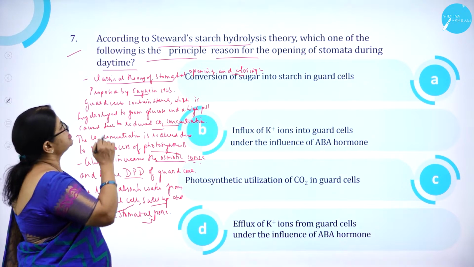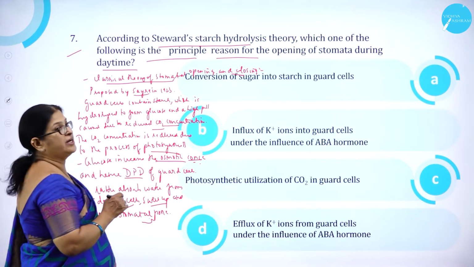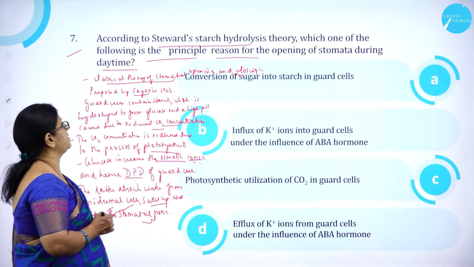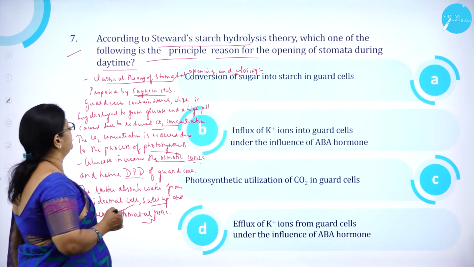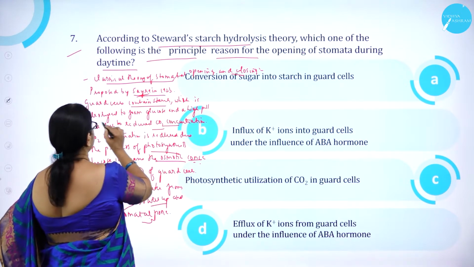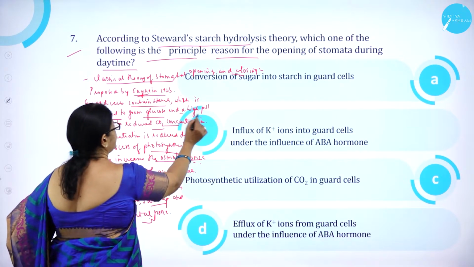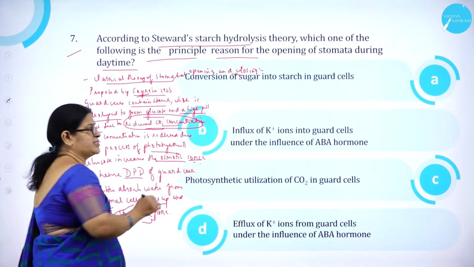Here, this Stewart starch hydrolysis theory is a classical theory of stomatal opening and closing, which was proposed by Sayre in 1923. Here, the guard cells contain starch, which is hydrolyzed to form glucose under high pH caused due to reduced carbon dioxide concentration.